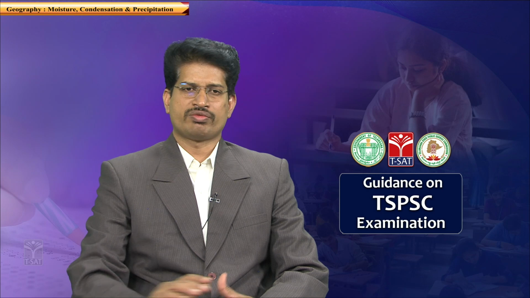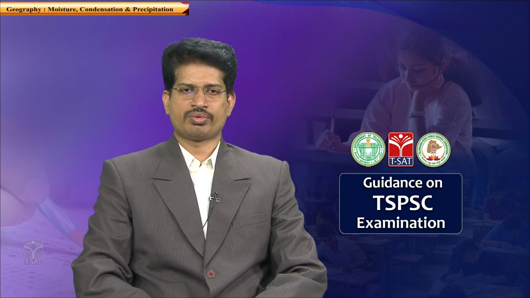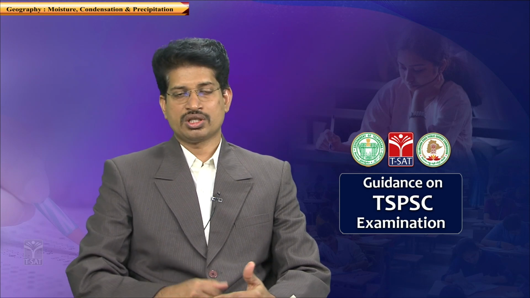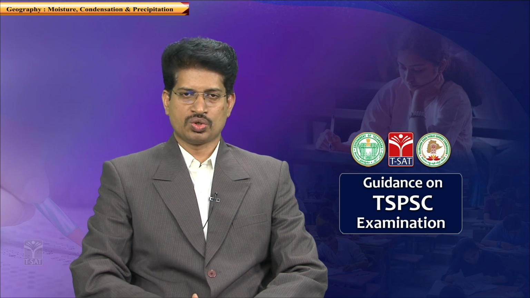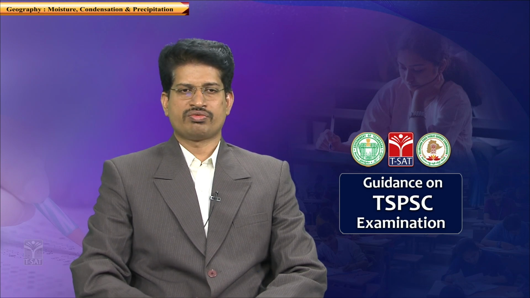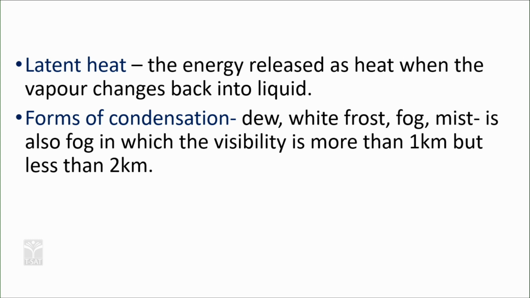Now, forms of condensation. Condensation is a process where vapor is converted into liquid. The forms of condensation are dew and frost.